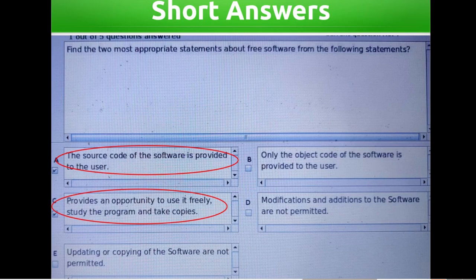Find the 2 most appropriate statements about free software from the following statements. The source code of the software is provided to the user. Only the object code of the software is provided to the user. Provides an opportunity to use it freely, study the program, and take copies. Modifications and additions to the software are not permitted. Updating or copying the software are not permitted. Answers: the source code of the software is provided to the user. Provides an opportunity to use it freely, study the program, and take copies.